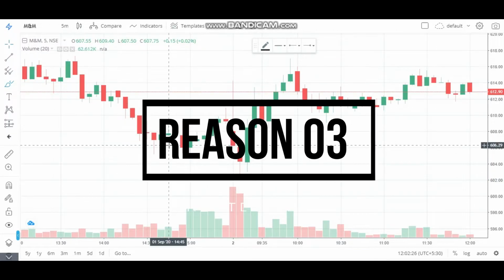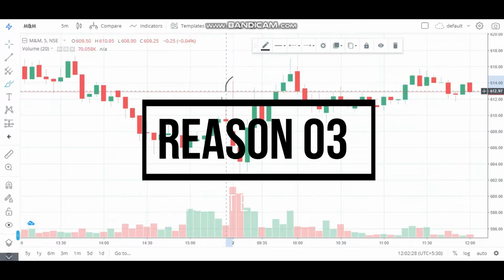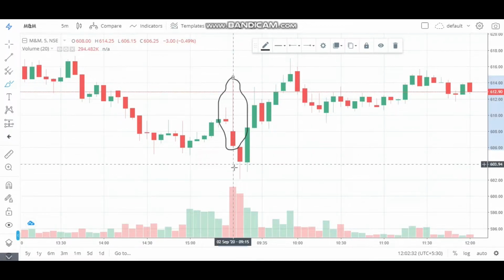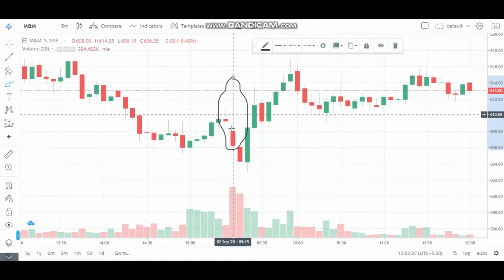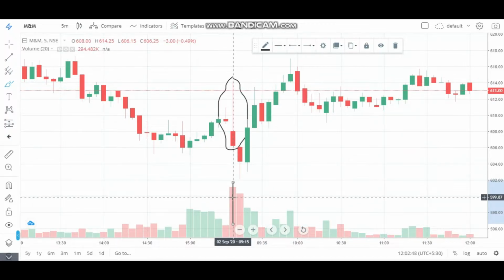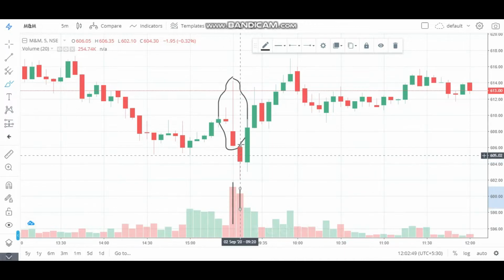Another reason will be this long wick candle here. This is 15 candle 5-minute time frame, and it is again a gravestone doji. So this shows like sellers are in the market, and along with that high volumes as well. So continuously 2 candles gave high volume and 2 red candles.